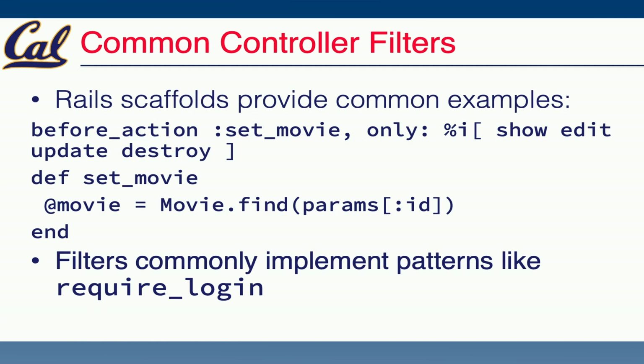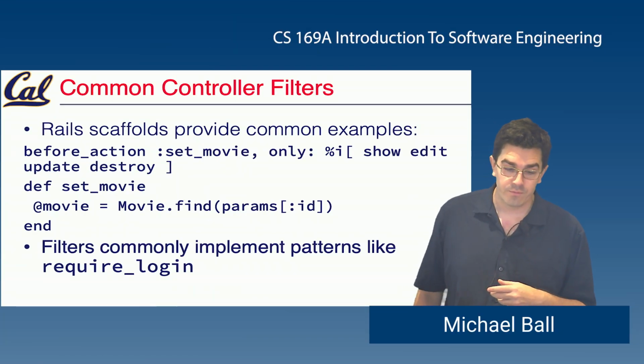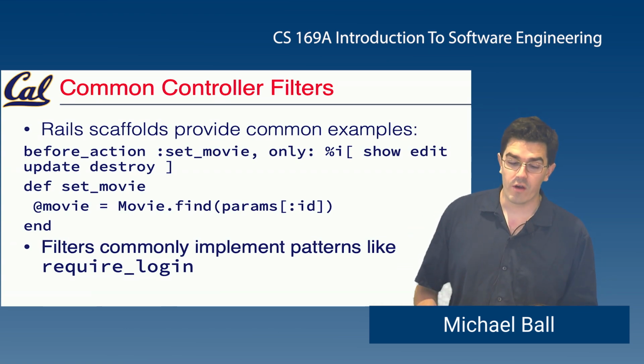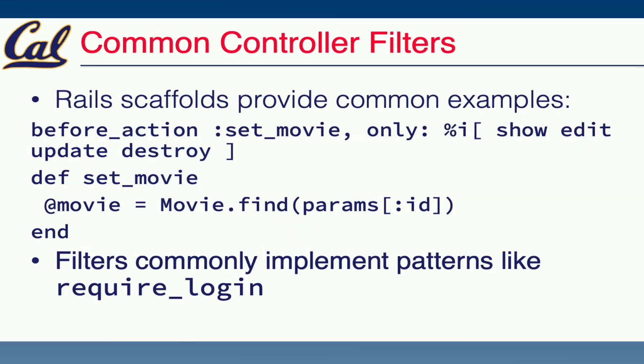A first example that just sets data, which I would say is the simplest version, is what we get by default when we scaffold a controller now in Rails. We have before_action :set_movie, and here we see an optional argument that Rails actually uses by default, only. So this is telling us only on these particular routes should I run this before action: show, edit, update, and destroy. Essentially, what are we skipping? We're skipping things like the index route or the new route. And why would we do that? Well, we don't have a particular movie on those routes, so we wouldn't want to run this particular action.